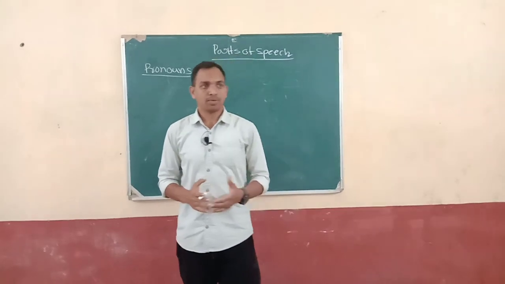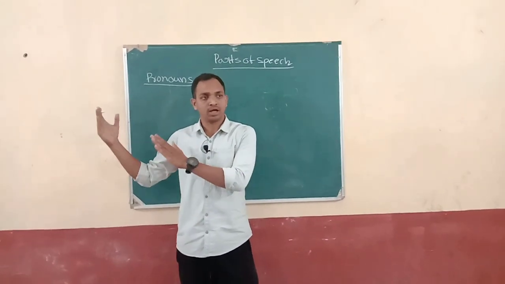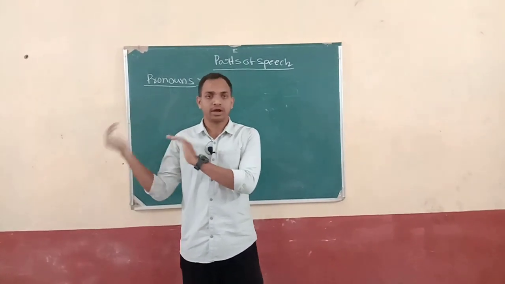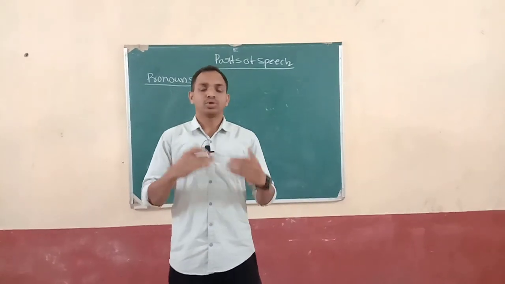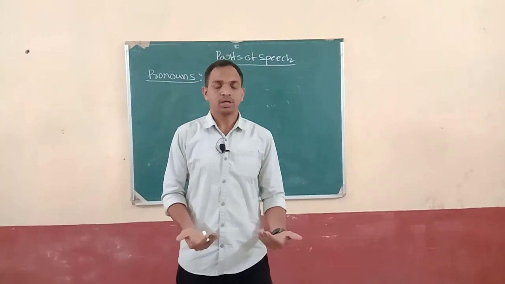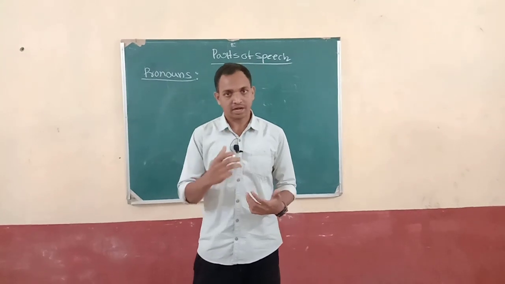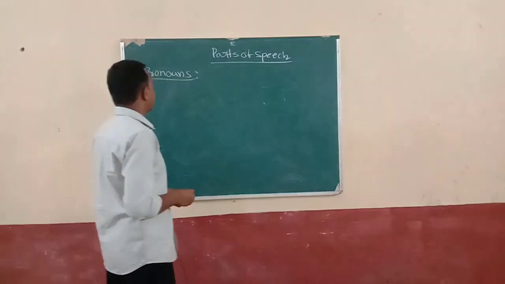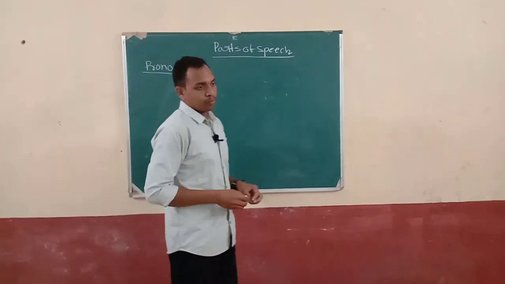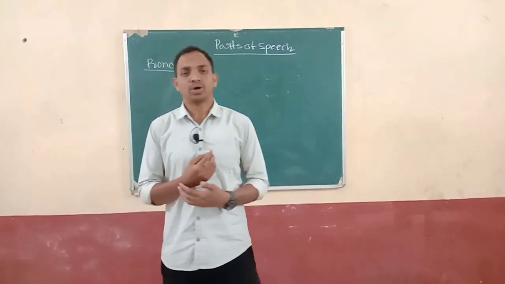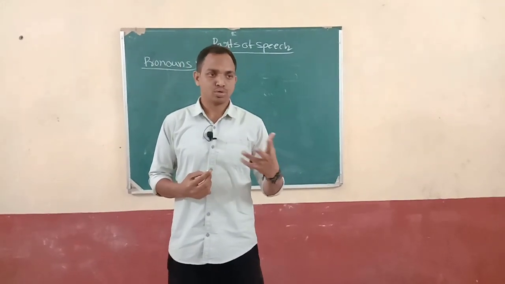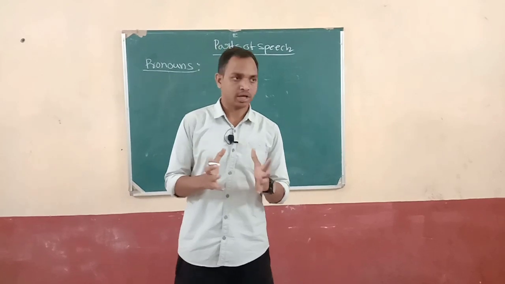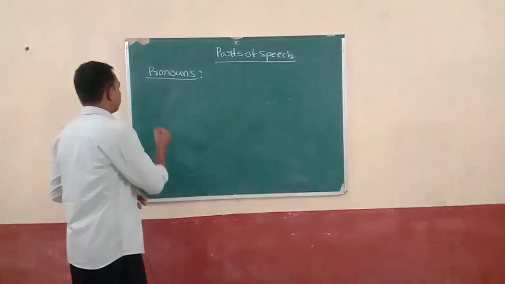For example, Mahesh, Suresh, city, Hyderabad. These kinds of words we are mentioning. So instead of using names, we use different kinds of words that are called pronouns. We have different kinds of pronouns, almost 8 to 10 pronouns. So we'll discuss the first one.